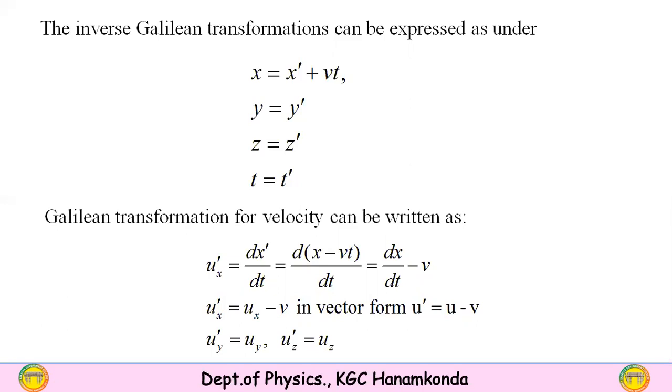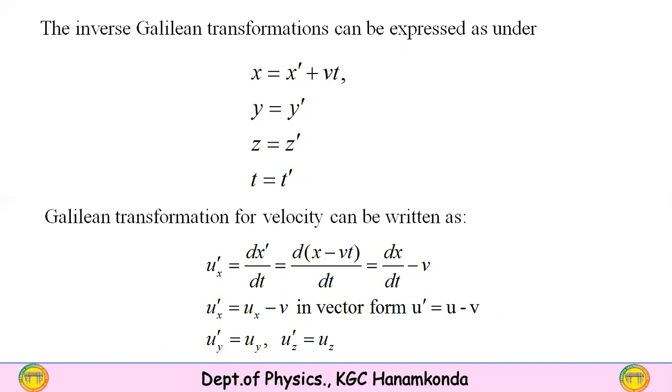Galilean transformation equations for velocity. We have seen the position and time coordinates; now we write the velocity transformation equations. Ux dash, the velocity in the S dash frame of reference, is defined as the rate of change of x dash.